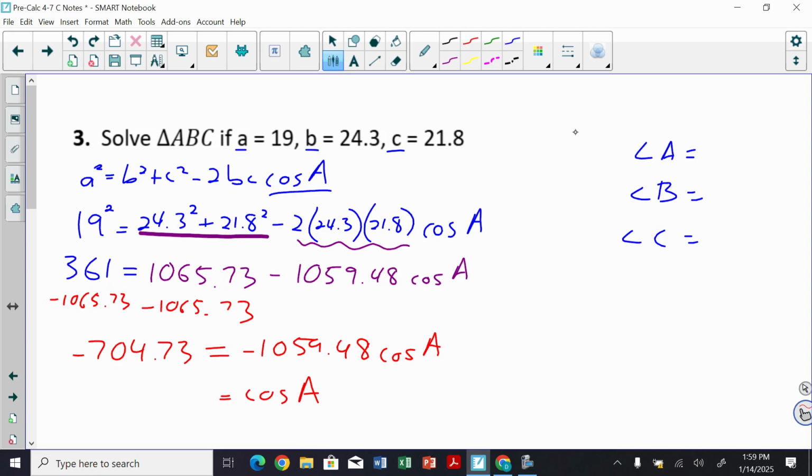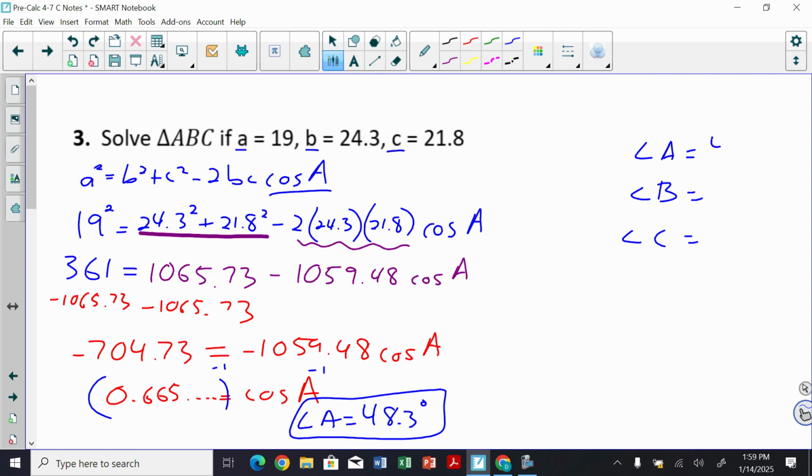Okay, and then when I divide, I'm going to end up with the cosine of A, and this is where you're going to get a weird decimal, 0.665, and it keeps going and going. Well, that's where we're going to do our inverse. We inverse that, then we'll get angle A, and angle A is going to come out to be about 48.3 degrees. Okay, so I have angle A, 48.3 degrees.